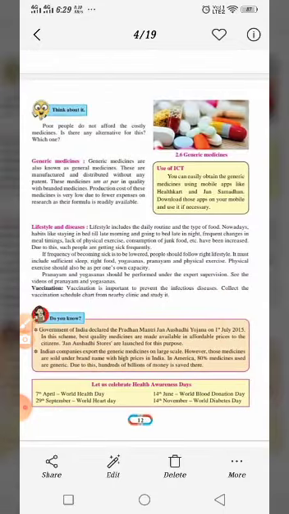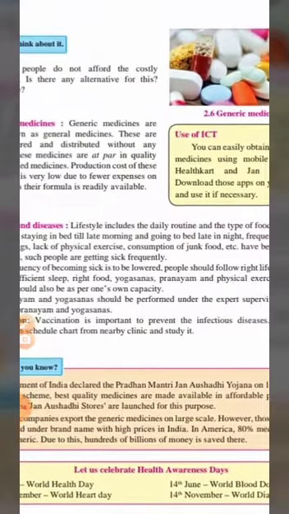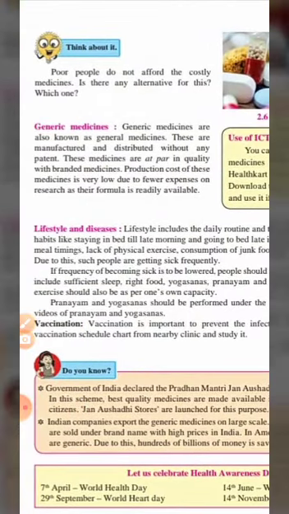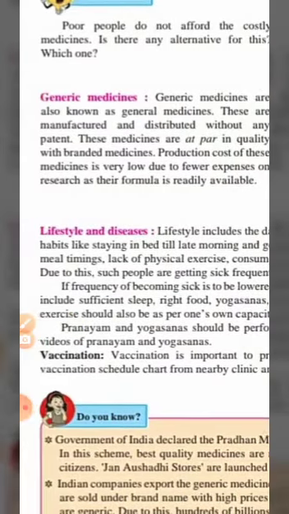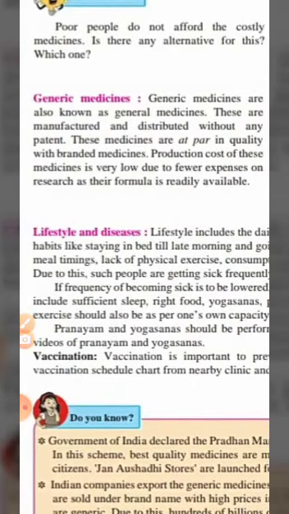Next we have generic medicine. See, generic medicines means what? Generic medicines are also known as general medicines. These are manufactured and distributed without any patent.